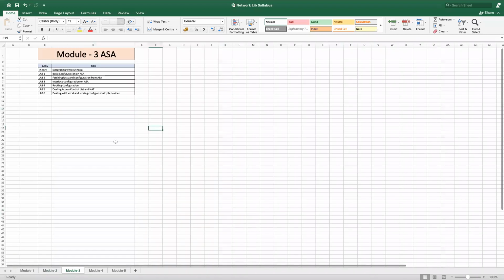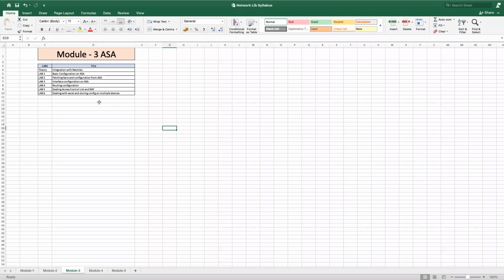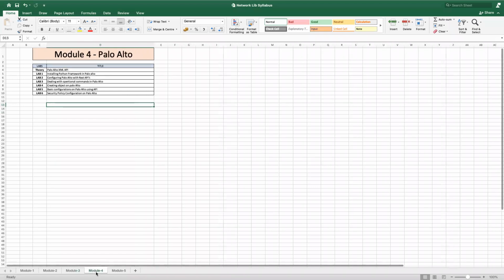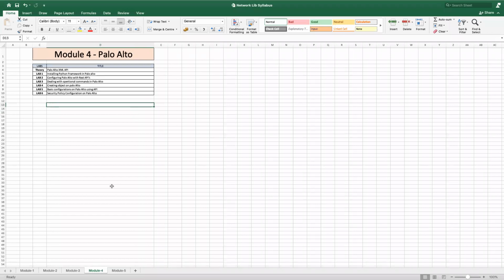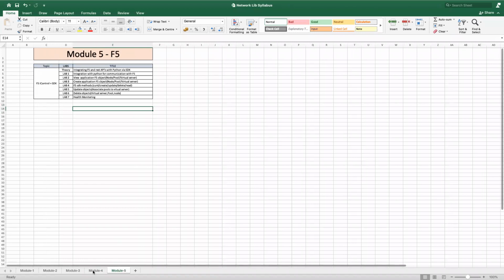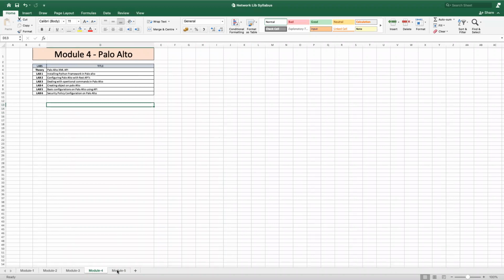Now module 3 is basically for those who want to learn ASA, who want to automate the ASA. These are the ASA firewalls. We're going to learn how we can integrate ASA with our network stuff using Python, and we're going to see all these 5 or 6 labs. Now the add-on modules that we are giving you are Palo Alto and F5, which are based on APIs, and they also include 5 labs in module 4 and module 5.